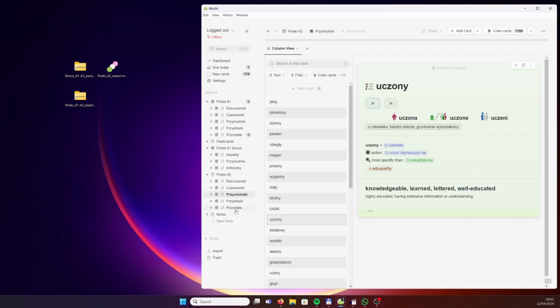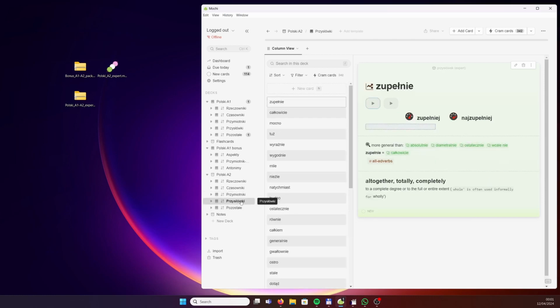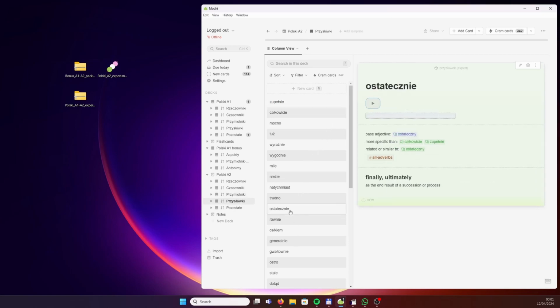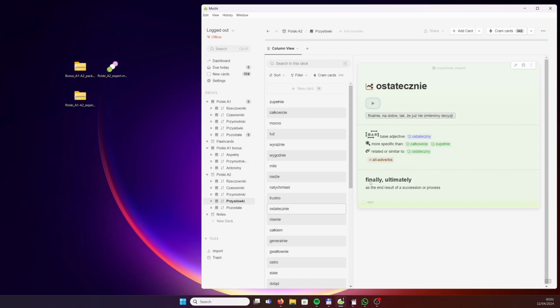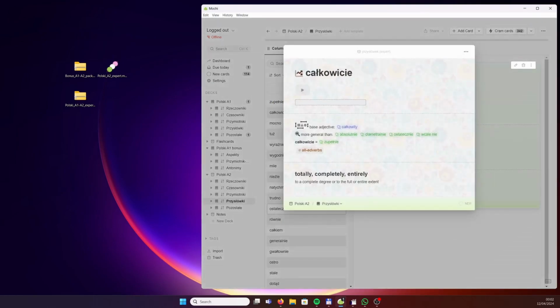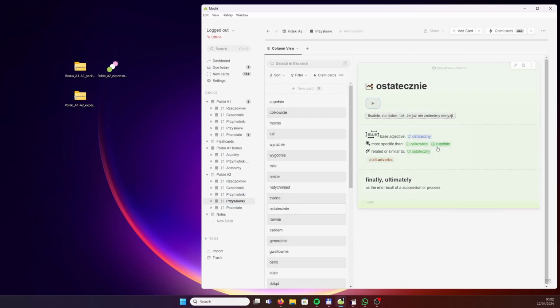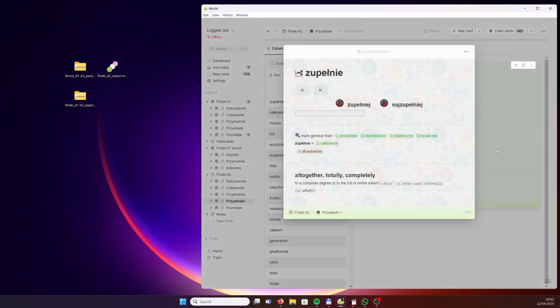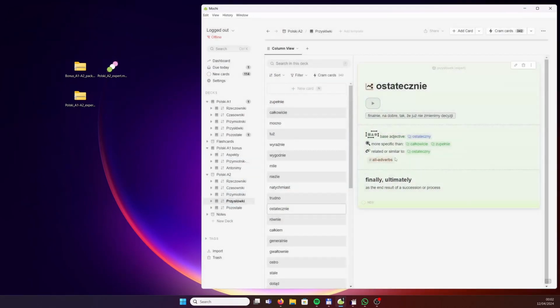Now, adverbs. And let's use ostatecznie, ultimately, finally. It's based on the adjective ostateczny, final, or ultimate. It's more specific than całkowicie, totally, completely, entirely, or zupełnie, a very, very similar word. So it also means completely or altogether. And base adjective is ostateczny, and it is also related to the adverb ostatecznie, finally.